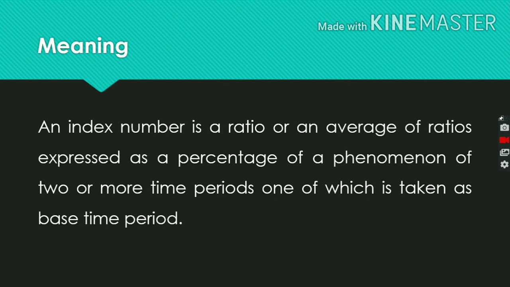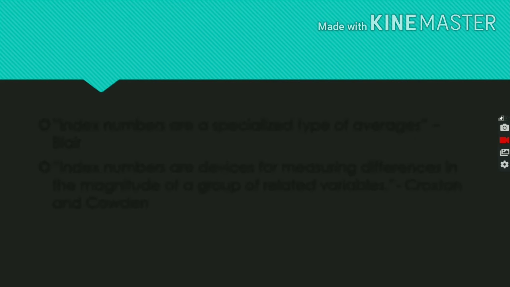So index number is a technique for measuring the changes in a variable or group of variables. Here, a group of variables means price, quantity, demand, supply, or maybe commodities we use daily, like food grains and vegetables. We know there is a huge difference between the prices of the last 10 years and the present year, with respect to geographical location and other characteristics. Measuring such variables for a given time period is known as index numbers.